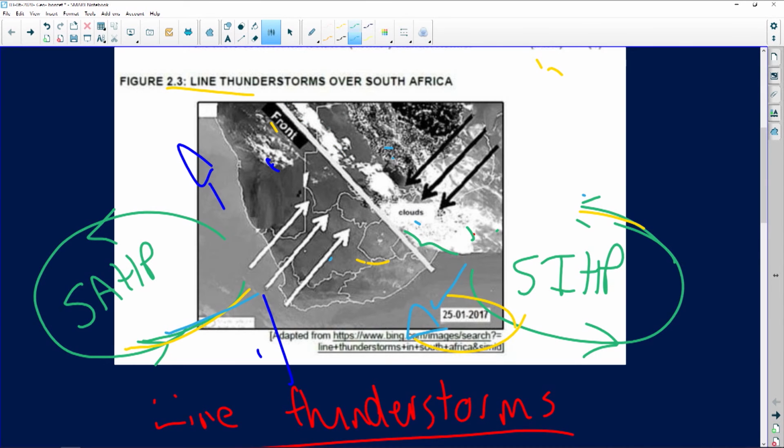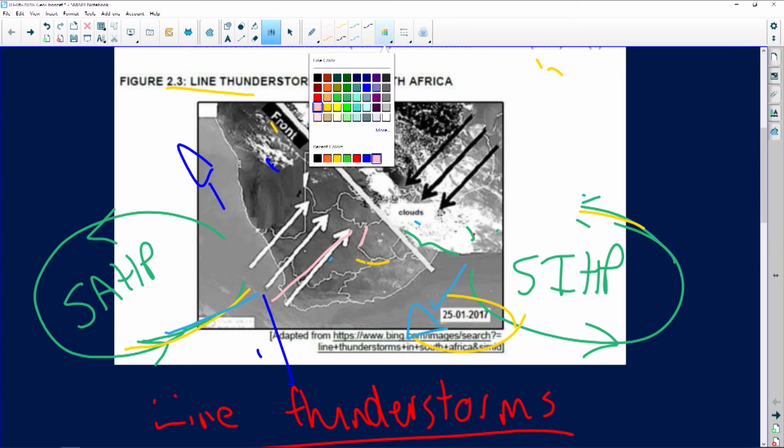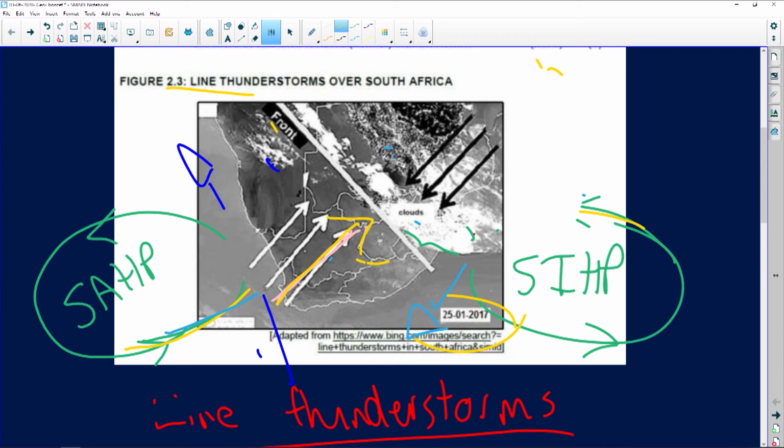Because if you look at the situation over here, we have a convergence of pink. Okay, again pink. Apologies. We have a look. There is the cool, dry air and warm, moist air. There's convergence taking place. So when we look at this convergence, convection is taking place. This is a strong uplift that's taking place over here.